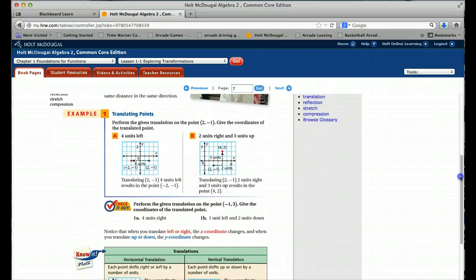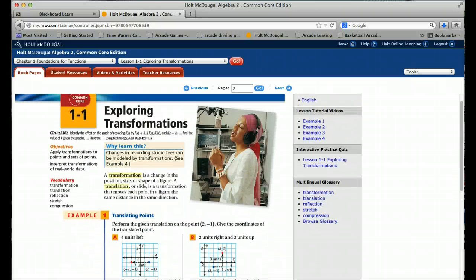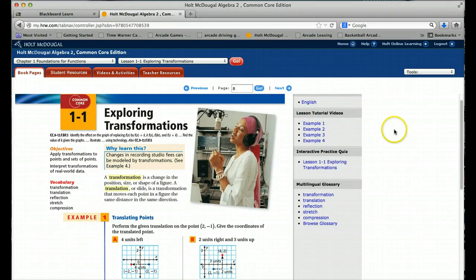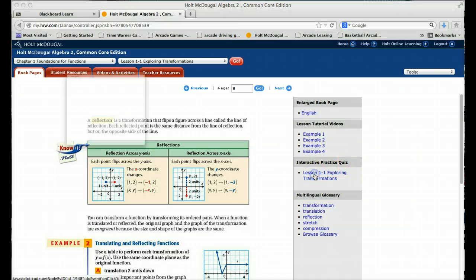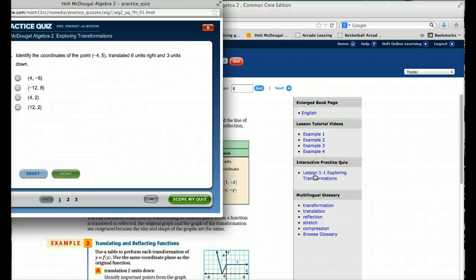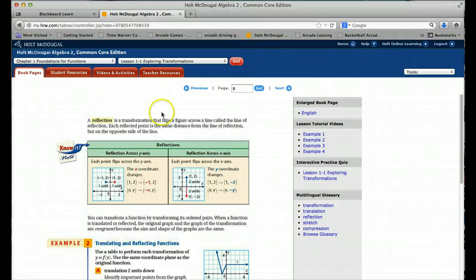And there it is, all of the work. You can click onto the next page here if you want to. If you look over to the right-hand side, you will see the lesson tutorial videos. You can watch them here. Interactive practice: if you click on that, there's an interactive practice you can work on. So there's a lot of material.